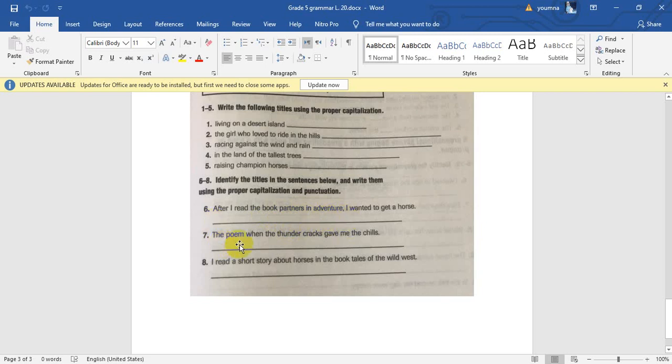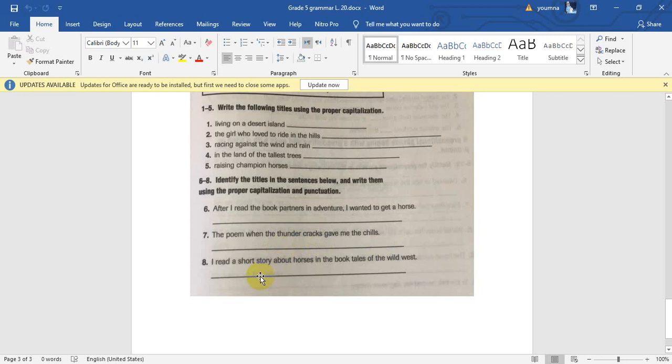The poem, is it a long or short work? Yeah, short work. So it will be between quotation marks. When the thunder cracks, gives me the chills. So the title is When the Thunder Cracks. So When, capitalized, the, small letter, Thunder, capitalized, Cracks, capitalized, and write it here, as I told you, between quotation marks.